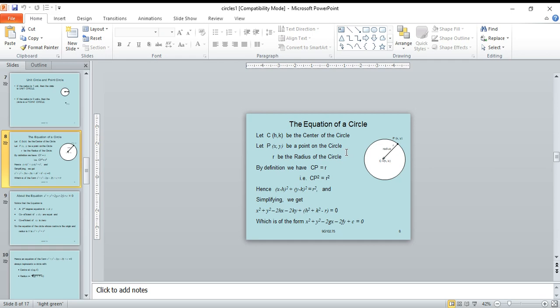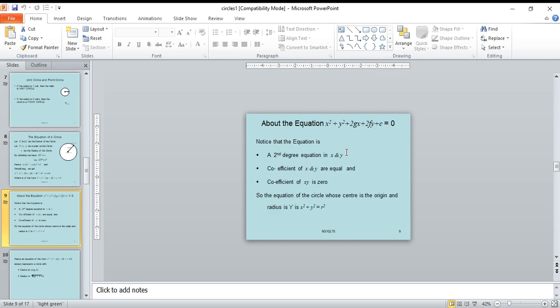So the center (h, k) equal to (minus g, minus f), and r is the radius. Also c equal to h square plus k square minus r square.